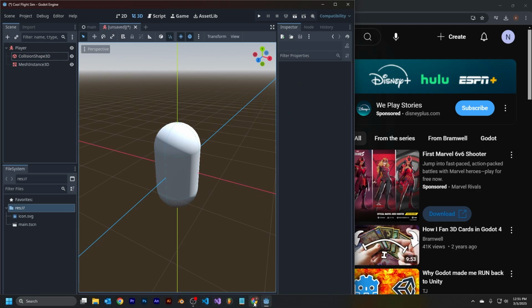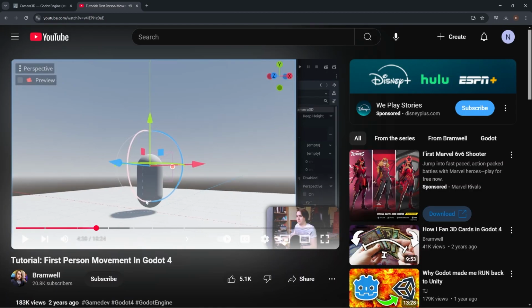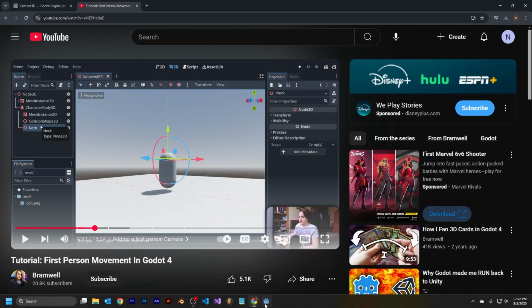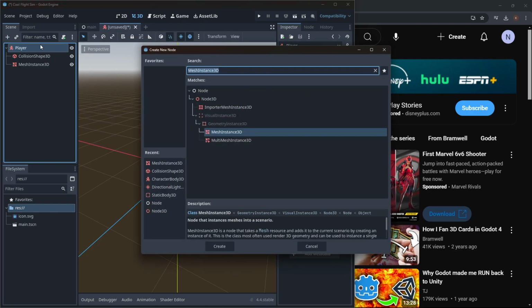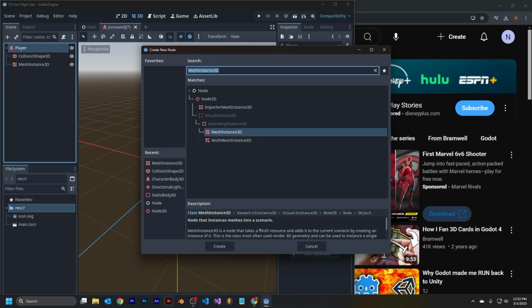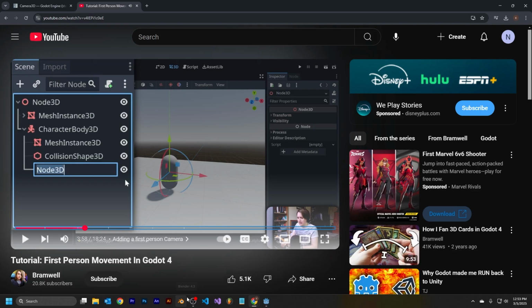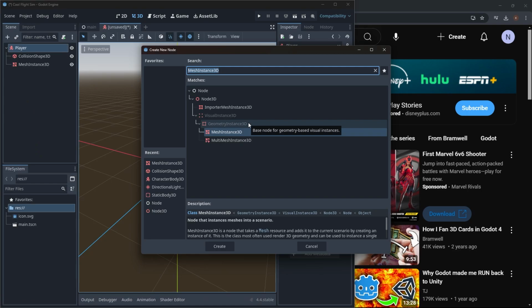Let's go look at the video. Oh, the neck thing. Yeah. All right, so let's do that. Let's add the neck and then let's do the camera 3D. All right, let's back up. Let's do that. Control A. What was it? Just a node, right? All right, so it's just a node 3D. All right. Okay. All right, node 3D, let's do it.